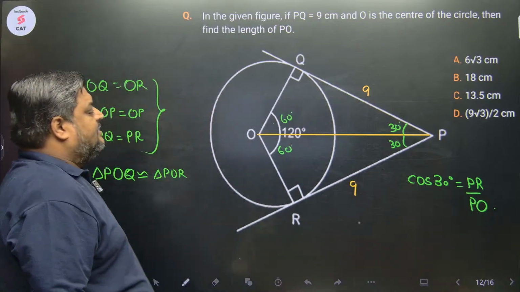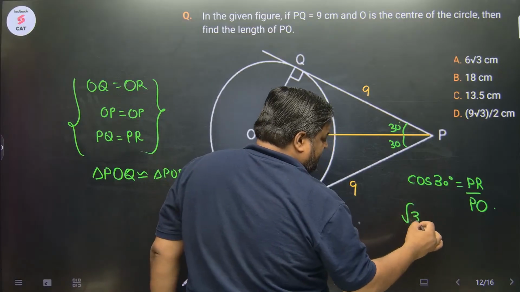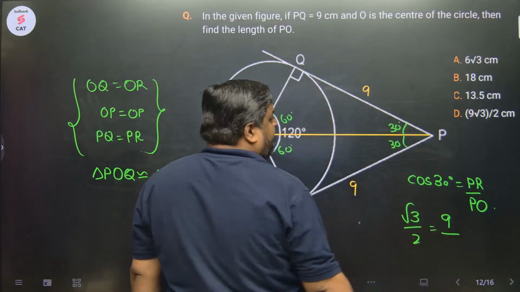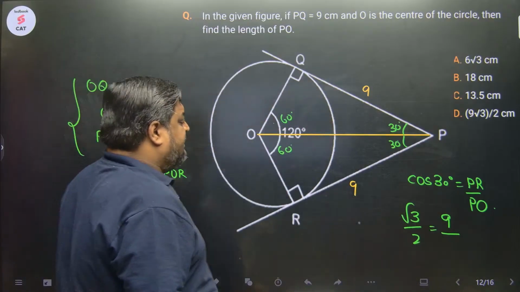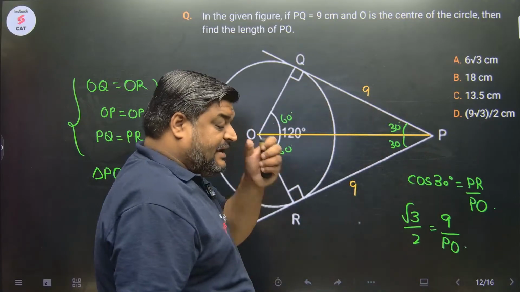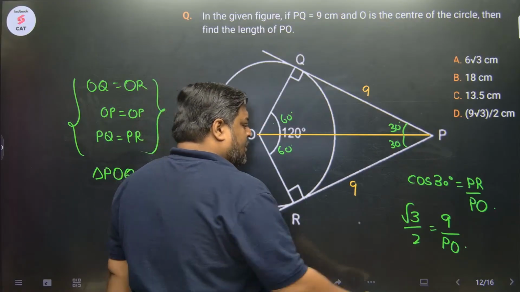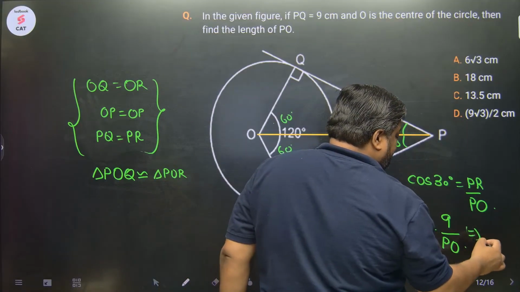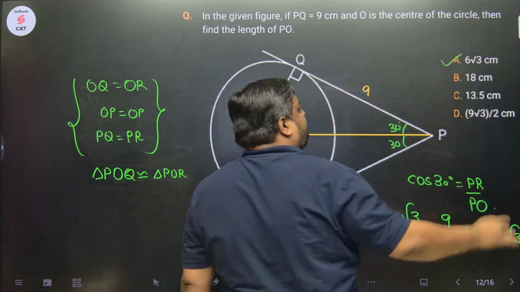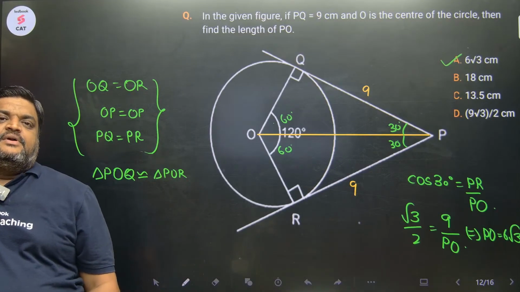Cos 30 is PR upon PO. What is cos 30? Sir, root 3 by 2 equals PR. PR is 9 upon PO. PO needs to be calculated. How much is PO? 18 by root 3. 18 root 3 by 3. 6 root 3. From here we can calculate that PO is 6 root 3. Option A. Bolo, yes sir.